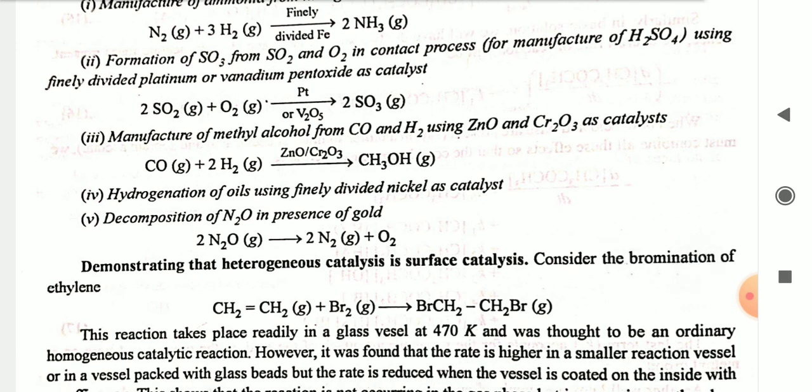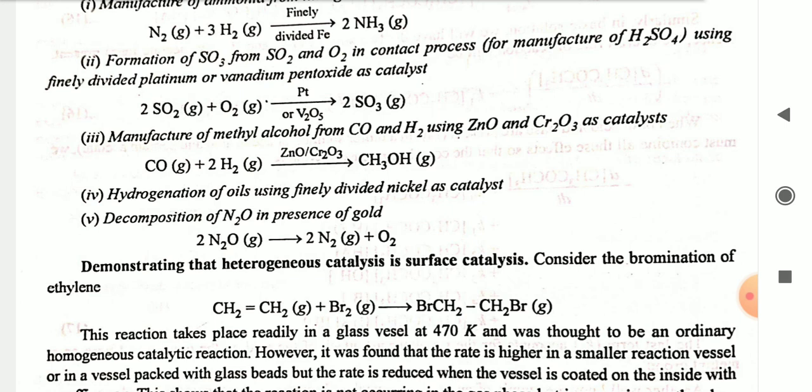Third, manufacturing of methyl alcohol from CO and H2 using ZnO and Cr2O3 as catalyst. Fourth, hydrogenation of oil using finely divided nickel as catalyst. Fifth, decomposition of N2O in the presence of gold. N2O gives N2 plus O2.